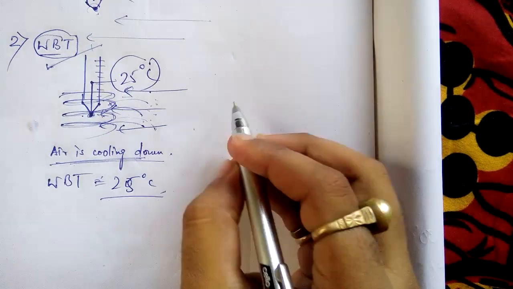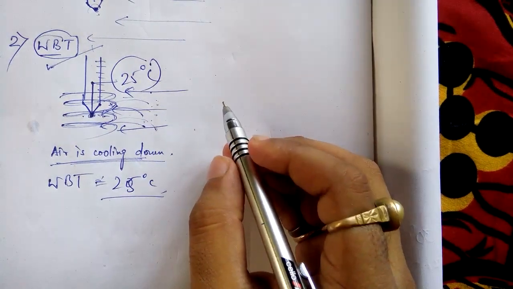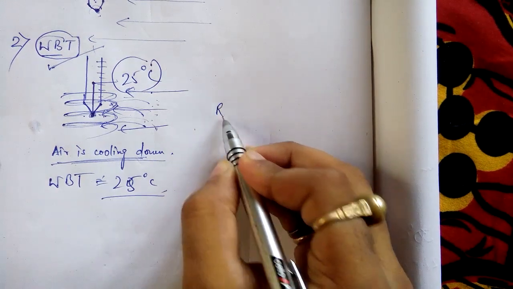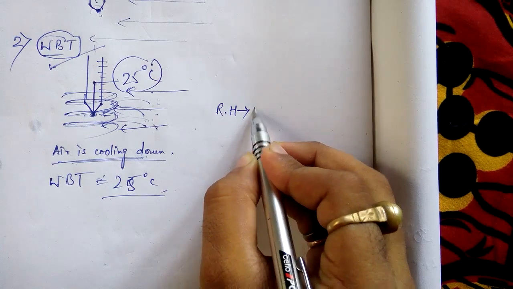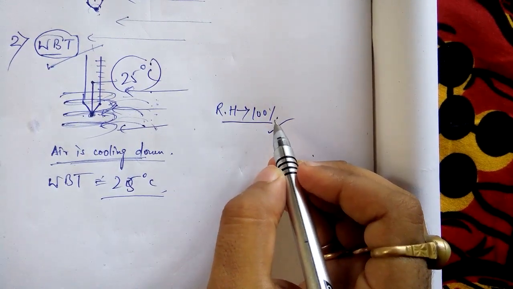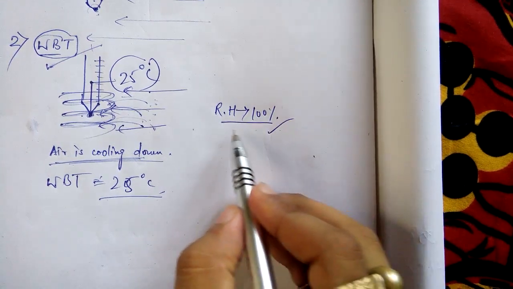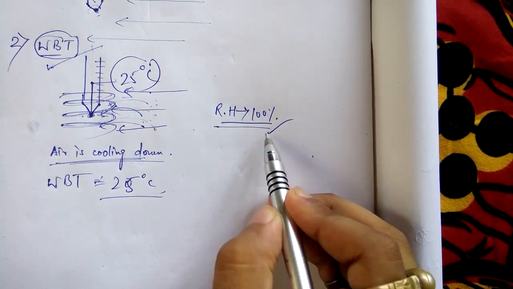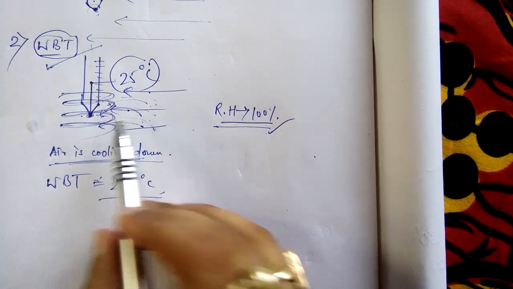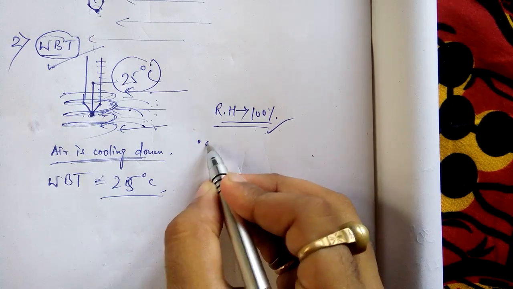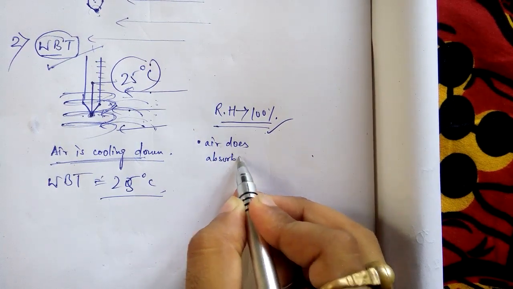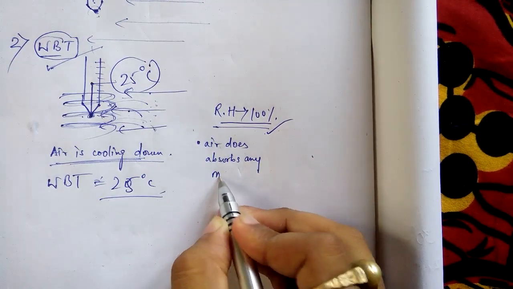Now, what is humidity? It is the amount of moisture present in the air. If today's relative humidity is 100%, please understand this carefully, then air is not going to absorb any moisture. Then what will happen? Air does not absorb any moisture.